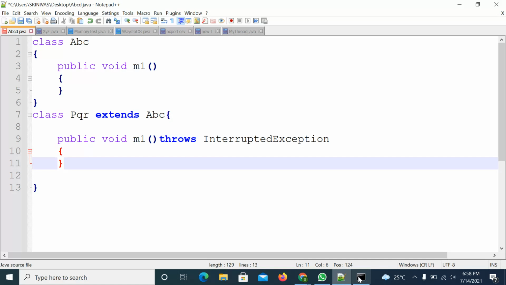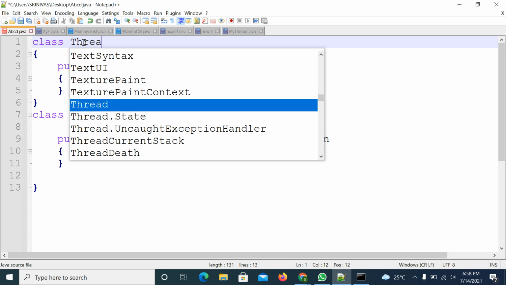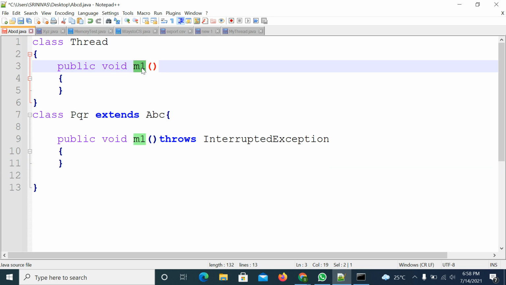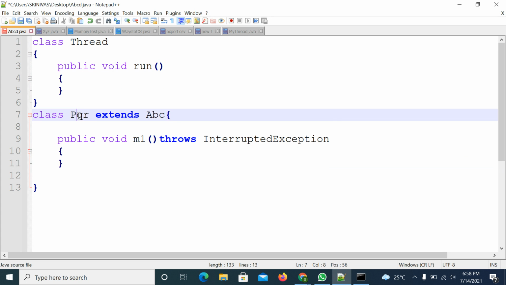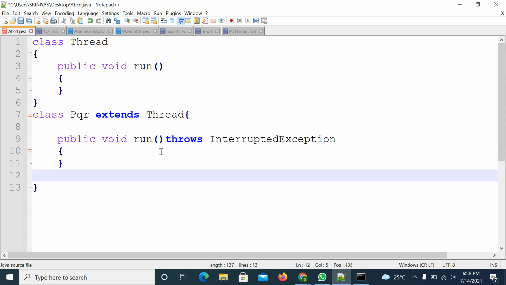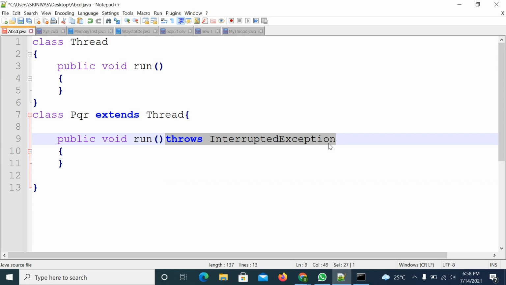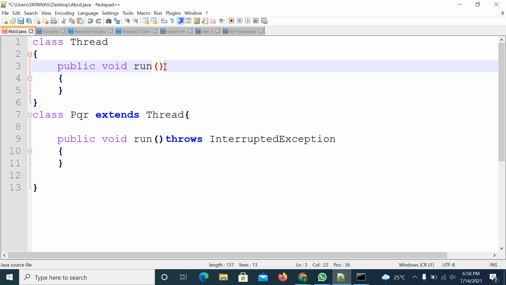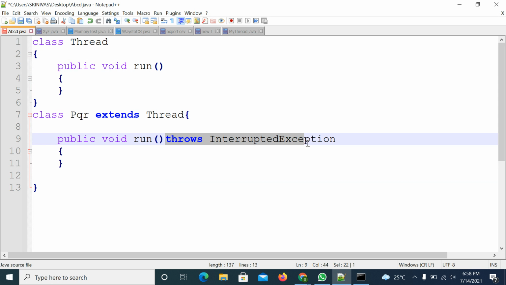In the same way, now consider this is the Thread class. The Thread class run method is not throwing any exception. Consider this is your class, PQR class, extending the Thread class, and you are trying to override this method. While overriding, you are not supposed to throw it. Why? Because the superclass method is not throwing any checked exception, so the overriding method also should not throw any checked exception. That is the rule. If you throw it, you will get a compile time error that it is not properly overridden.